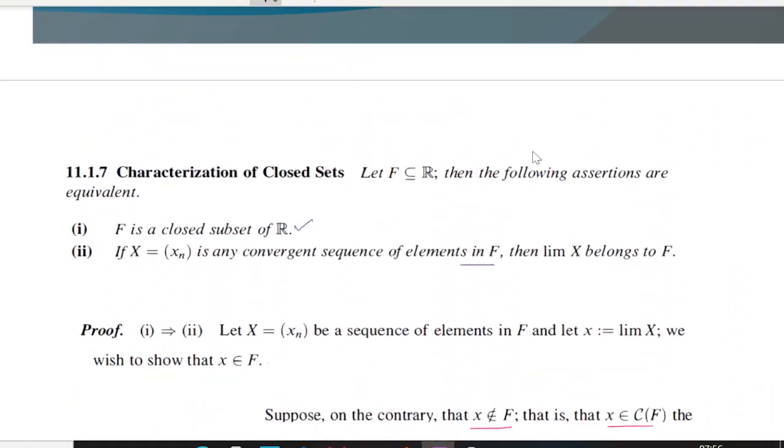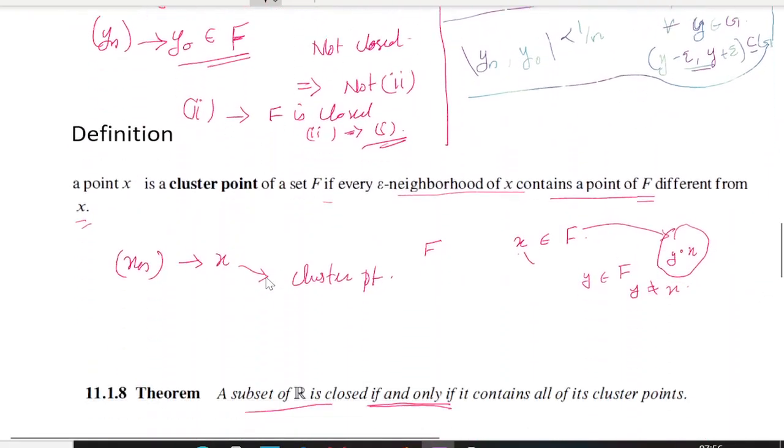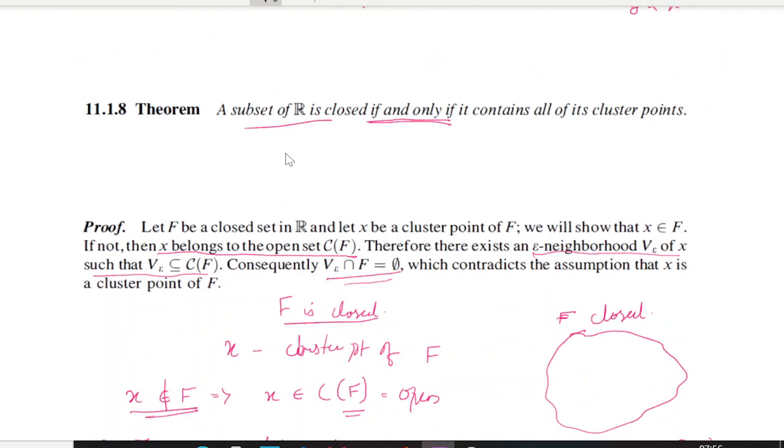The first one says that if f is a closed subset of R, then every convergent sequence has its limit, and that limit belongs to the set f. And we have reformulated it, using the definition of cluster point: a subset of R is closed if and only if it contains all its cluster points.